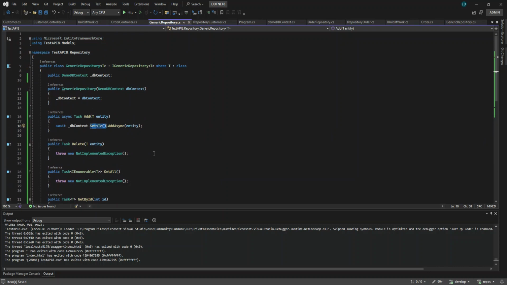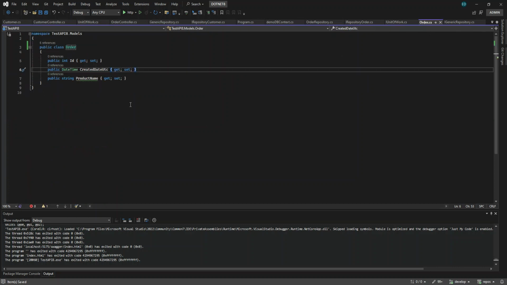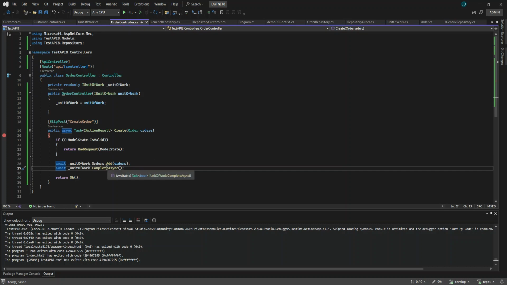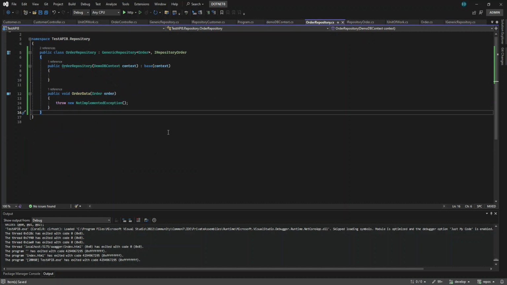Okay, so our customer adding is now working. And let's try the repository order because it's not working earlier. So where's our order controller? This one. And the order repository. This one, this is okay already. This is not the context, this is DB context.